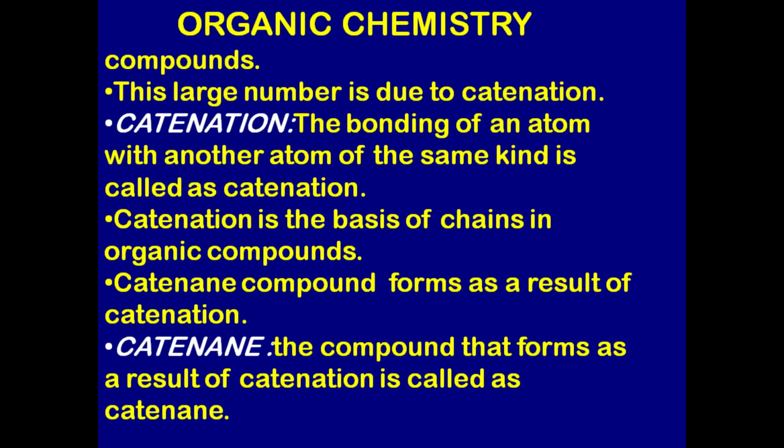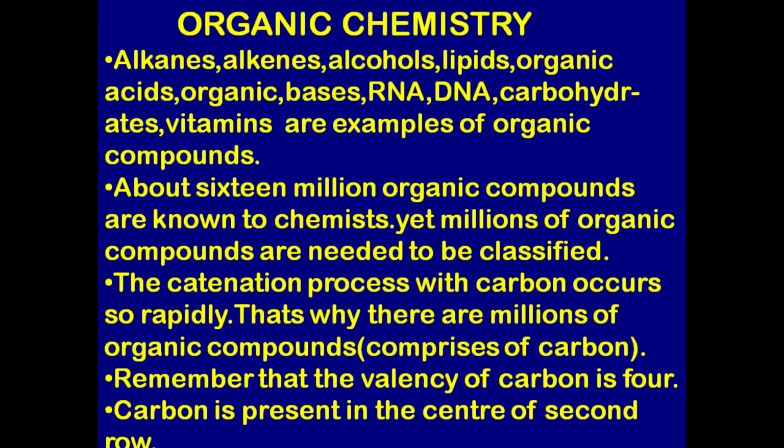What is a catenane compound? The compound that forms as a result of catenation is called catenane. Catenane is also called catenine. Alkanes, alkenes, alcohols, lipids, organic acids, organic bases, RNA, DNA, carbohydrates, and vitamins are examples of organic compounds. About 16 million organic compounds are known to chemists, yet millions more need to be classified.